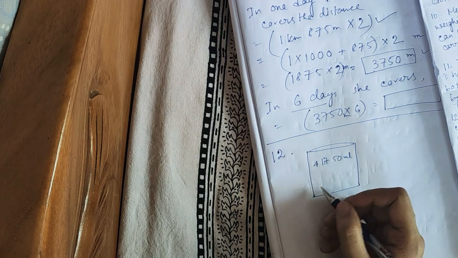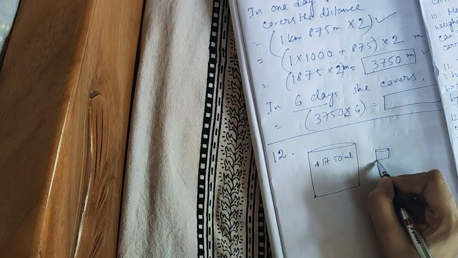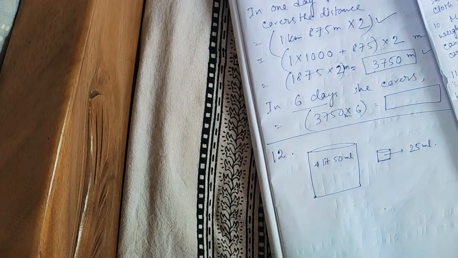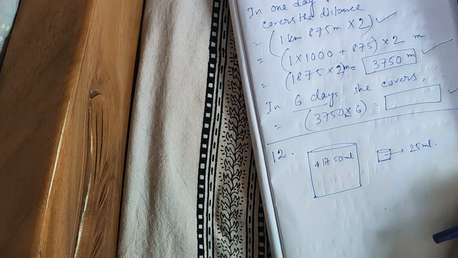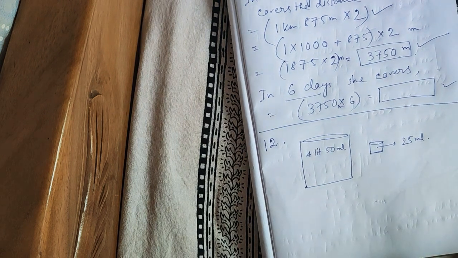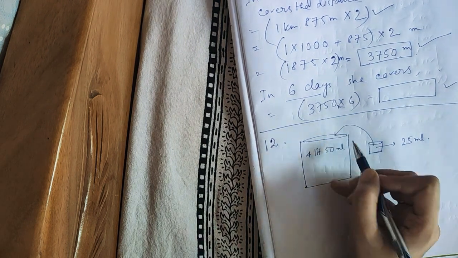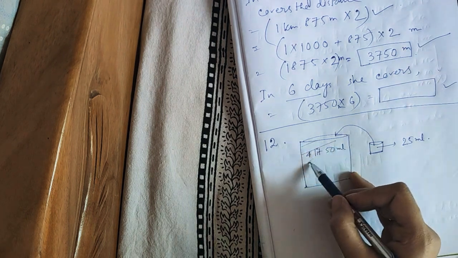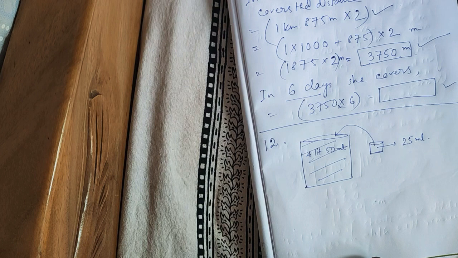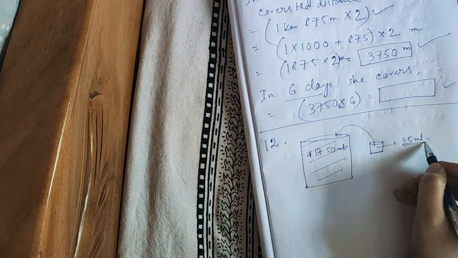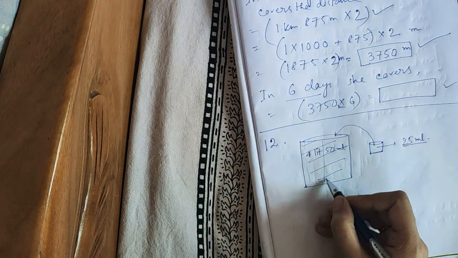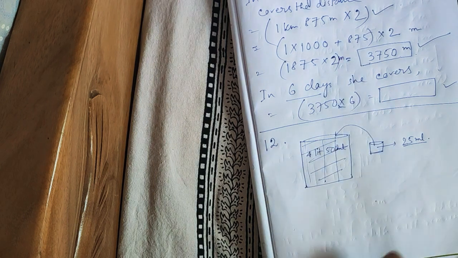Now we have glasses which can contain 25 milliliter curd. So how many glasses will contain this curd completely? Each glass contains 25 milliliter. We have total 4 liter 500 milliliter curd.